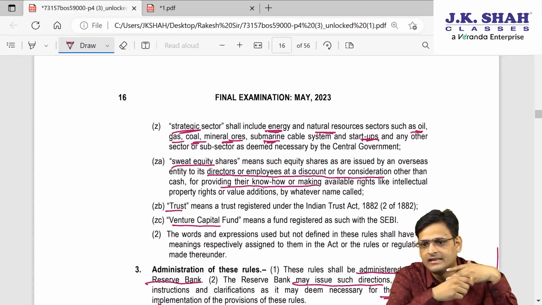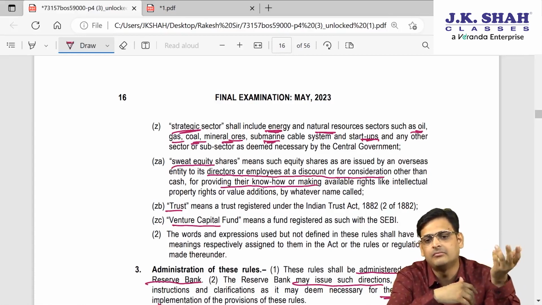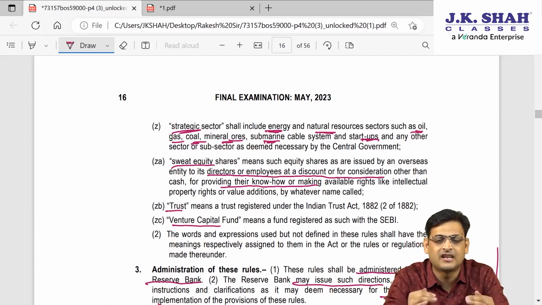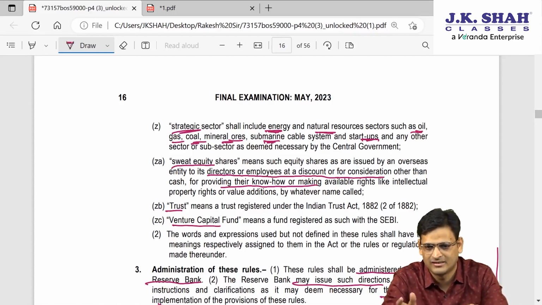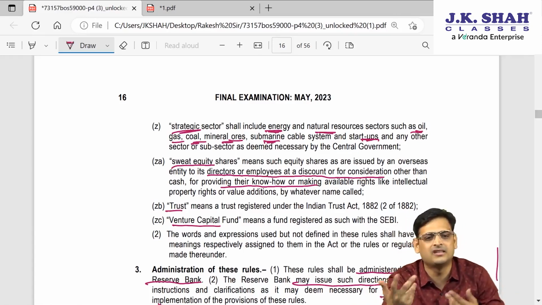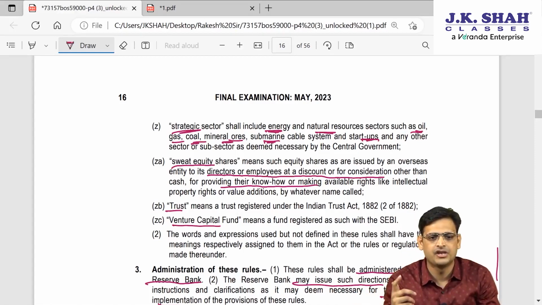For example, recently when COVID happened, a lot of scientists created a formula for medicine, and those companies who manufactured those medicines gave shares at a discounted price to those scientists, their employees. Scientists are also employed at a discounted price. So those are sweat equity shares. It is like an ESOP only, but this is again some technical know-how you are sharing with a company, so the company gives you shares at a discounted price. Those are sweat equity shares.